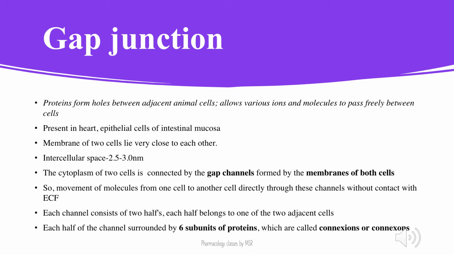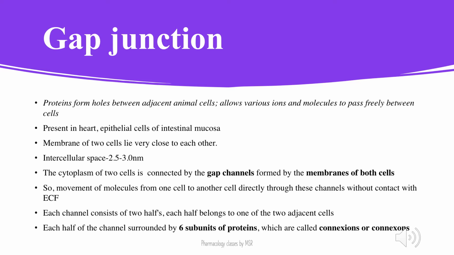Gap junctions help with communicating junctions. The proteins in this junction form holes between the adjacent cell membranes. Because of these holes, the exchange of ions or molecules can easily happen. Usually these gap junctions are present in the heart and epithelial cells of the intestinal mucosa. The membranes are very closely packed with an intercellular space of 2.5 to 3 nanometers, and the gap junctions help with the exchange of substances between the cells.